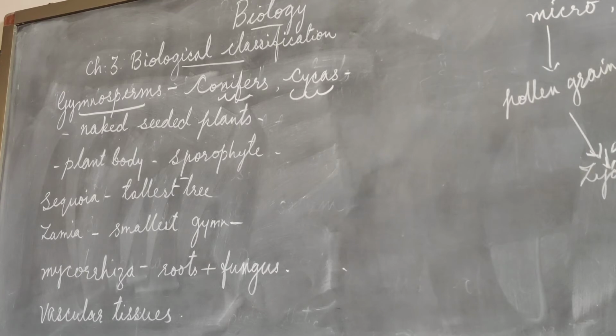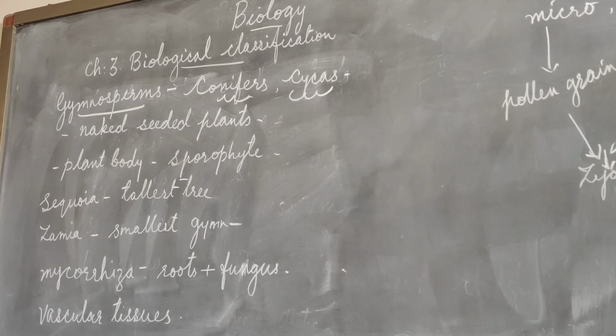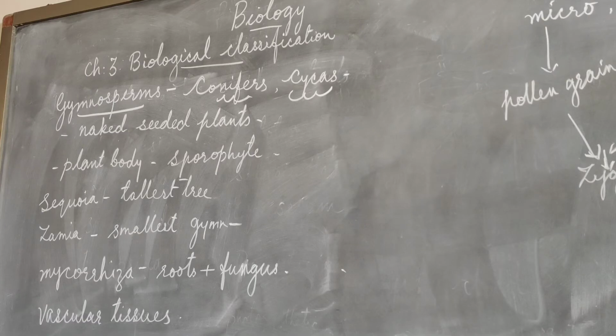Now the plant body is the sporophytic part. The sporophyte is differentiated into true root, stem and leaf. Now I have written the examples. The Sequoia, which is the tallest tree in the world, is a gymnosperm, and the smallest gymnosperm is Zamia pygmaea, which is about 25 centimeters in height.